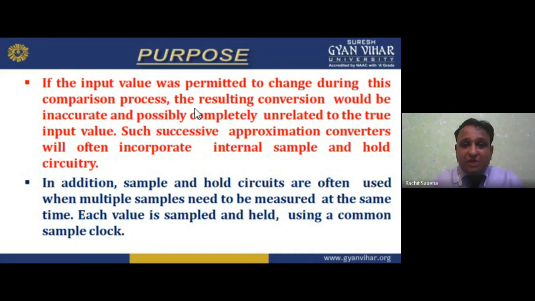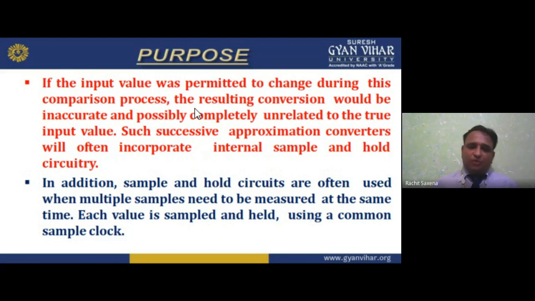We are getting an inaccurate result because it is permitted to change. We can change it, my dear student. So if I am changing something, what will happen? Do we get the accurate result? No, never. We'll get an inaccurate result, and possibly completely unrelated to the true input value.